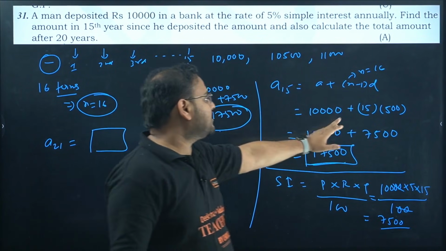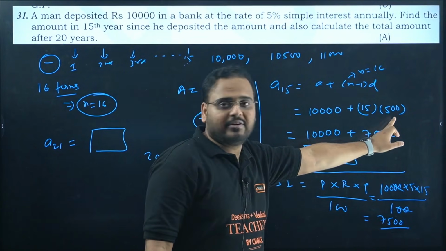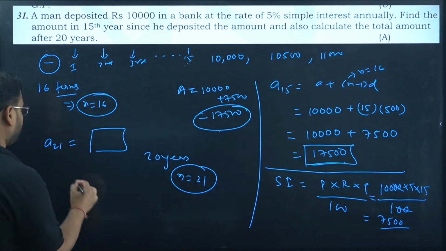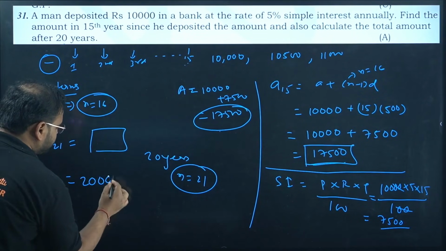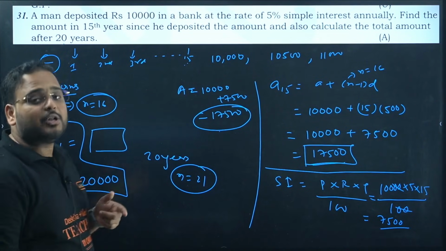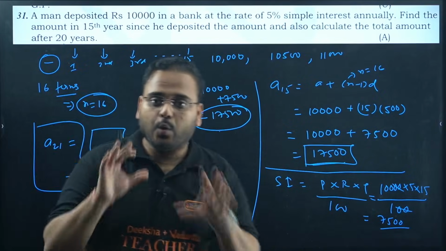You'll get 10,000 plus 20 into 500. That will be again 10,000. Answer will be 20,000. I have done it, but you also try and get the result. Okay? Next.